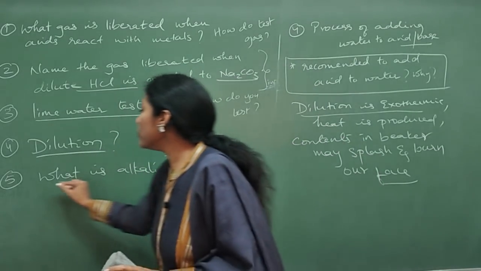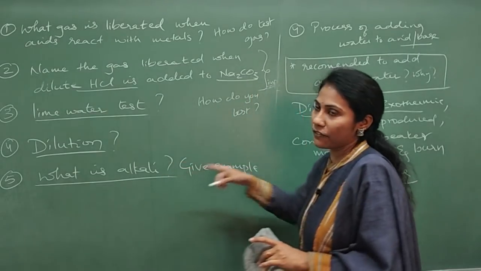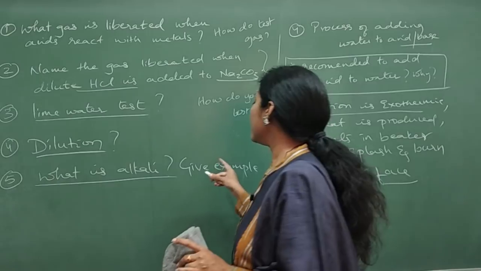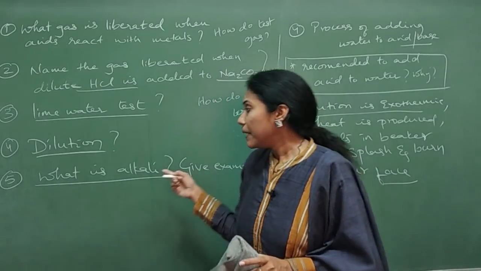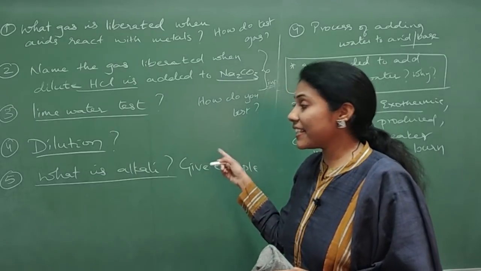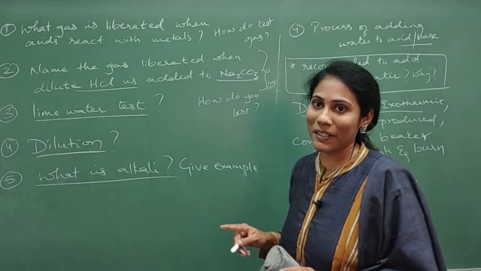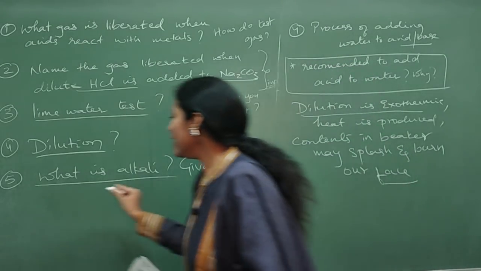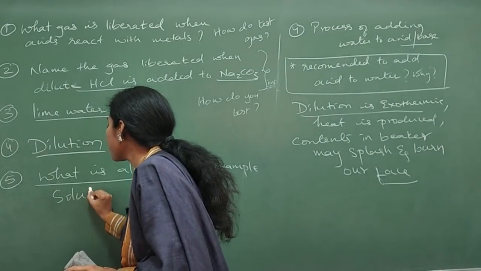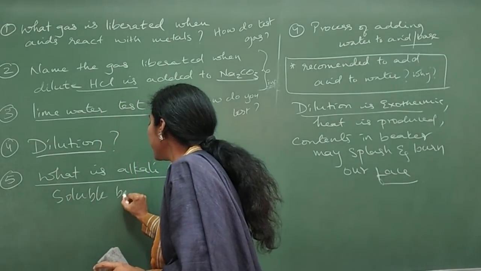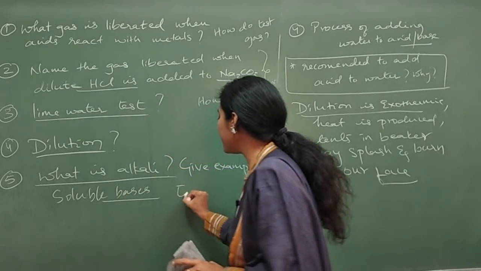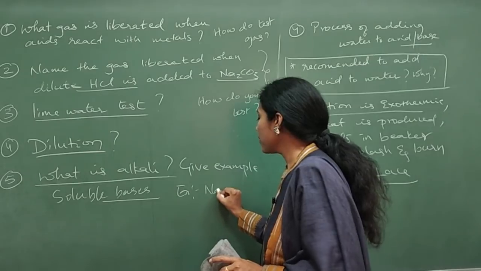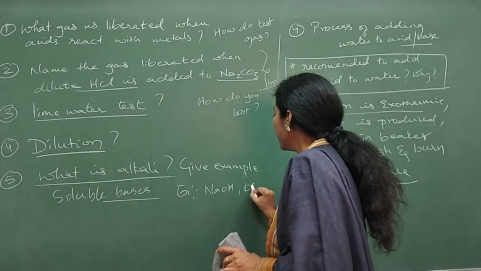Coming to the last question that I have written on the board. What is alkali? Give an example. This is also a very famous question. Many times you can see this question in the previous year's paper. So what is alkali? Soluble bases are called alkali. Examples are NaOH and KOH.